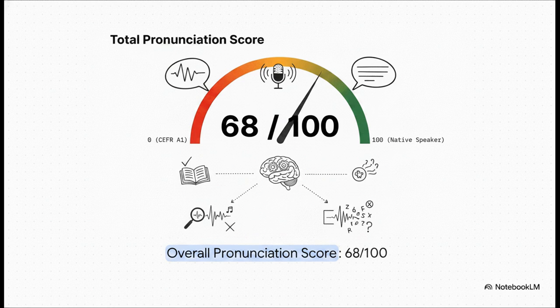The diagnostic rationale here is actually pretty fascinating. The speaker has highly intelligible overall pacing and vowel formation, definitely reflecting a solid B2 or C1 level. And because of this solid rhythm, the ASR successfully captures complex medical vocabulary, words like socioeconomic and perforations. But the score caps at 68. Why? Because localized critical phonetic substitutions in consonant clusters are causing some really severe semantic shifts. Basically, the rhythm is there, but mechanical consonant errors are literally altering the meaning of the transcribed words.